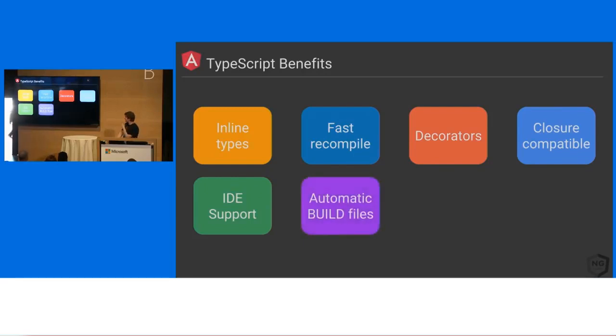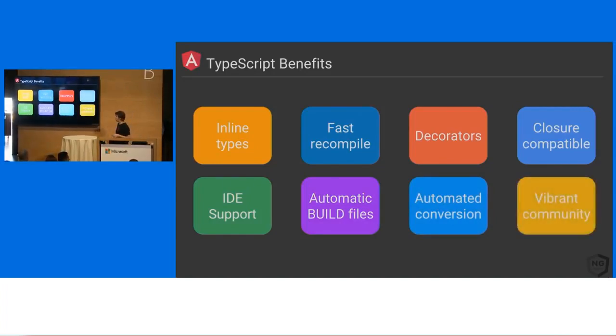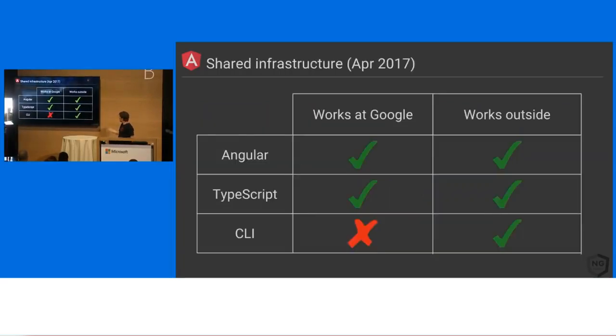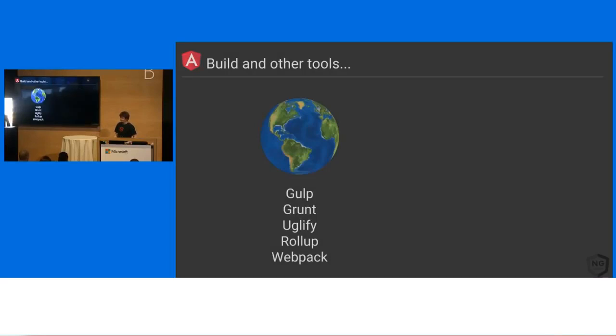Build files, this I'll talk about in just a second. Automated conversion, right? We can do TypeScript back and forth. We can do all these clever things because we have static type information. And then we have this awesome community, right? So now we get to bring this entire community of build people. We get the awesome Angular open source community and get kind of everybody working in the same direction. So now TypeScript works inside and outside of Google. This is great, right? We're bringing our things together. I mentioned, though, that we don't use tools like Gulp and Grunt and Uglify and Rollup and Webpack.